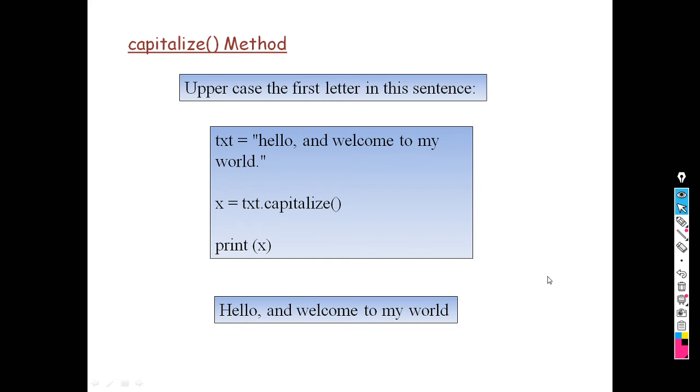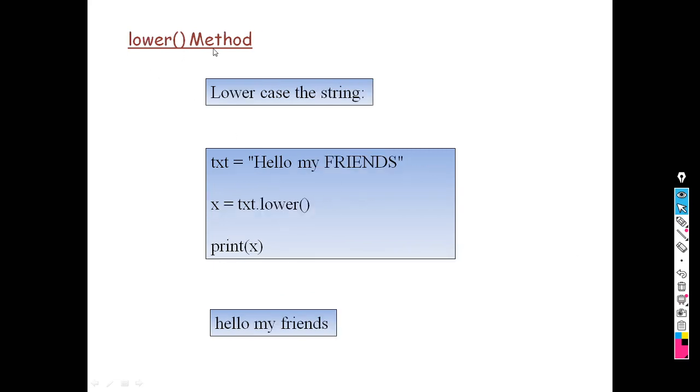देन सेकंड वन, लोअर मेथड. So this lower method, it converts the string in lowercase format. Okay, look here, this is the text, hello my friends.